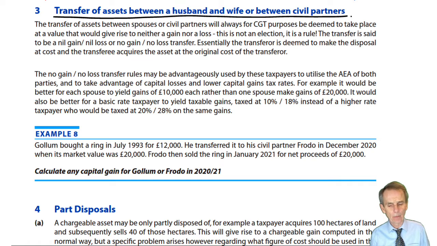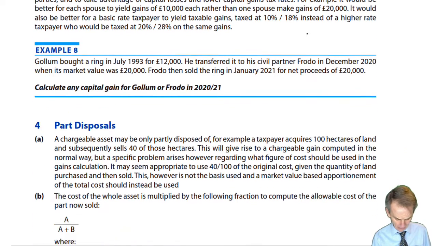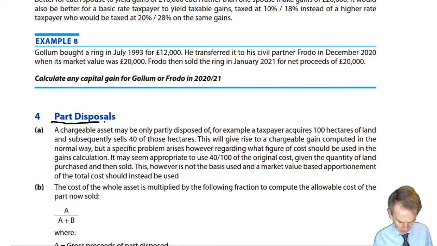The issue being, when we move assets from one spouse to another, we know that we normally, on an outright disposal, will use sales proceeds or will use market value when transferring such assets. But where we have a transfer between these individuals, spouses or civil partners, then there is a special rule known as a no gain, no loss transfer. That you'll be seeing early on in this particular lecture, followed by part disposals.